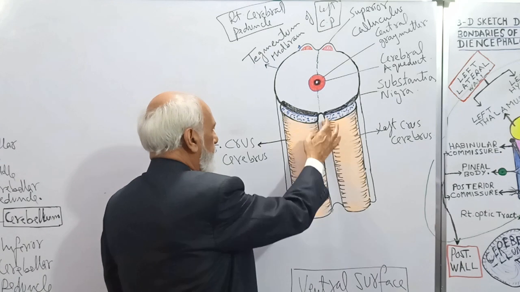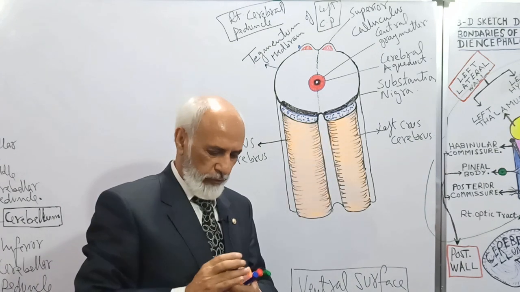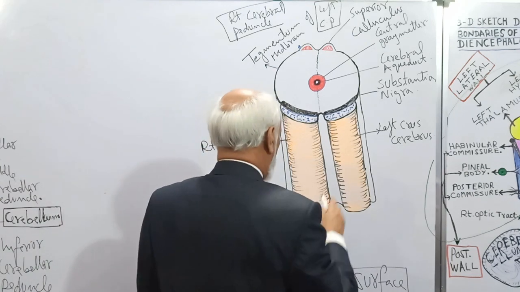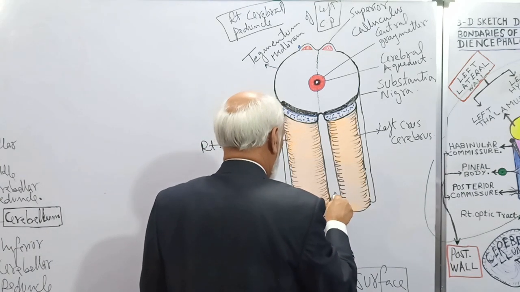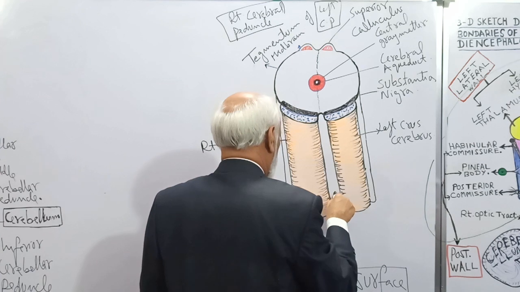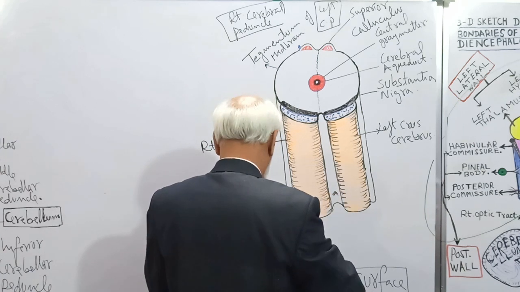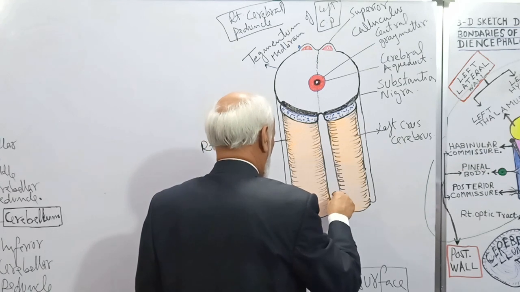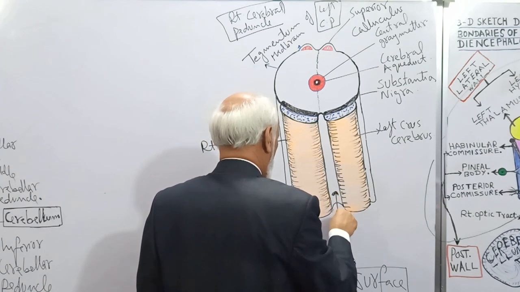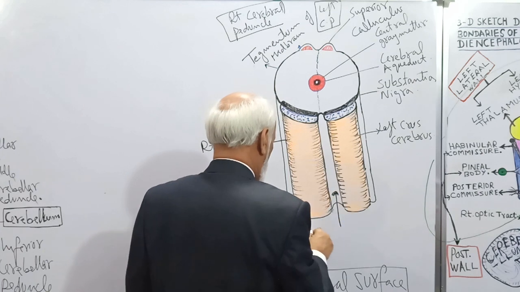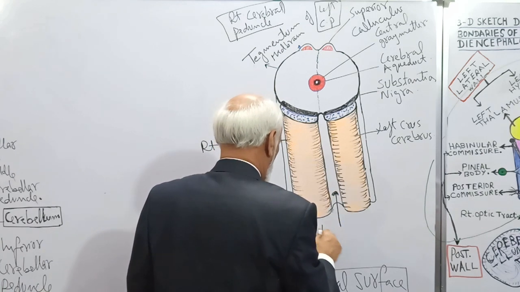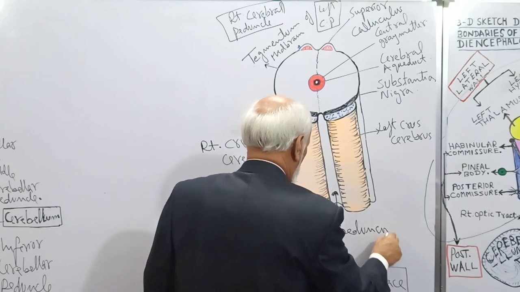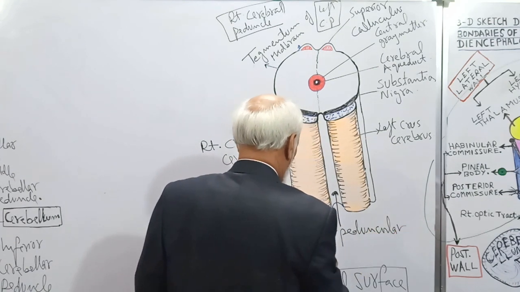In between these two crura, there is a fossa. This is known as the interpeduncular fossa. This deep longitudinal fossa is known as the interpeduncular fossa.